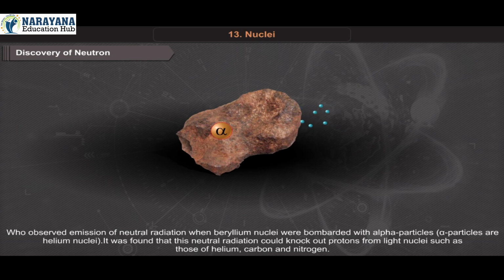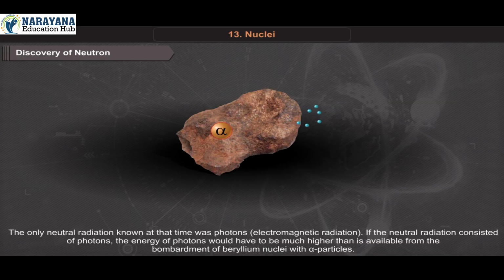It was found that this neutral radiation would knock out protons from light nuclei such as those of helium, carbon and nitrogen. The only neutral radiation known at that time was photons, that is, electromagnetic radiation. If the neutral radiation consisted of photons, the energy of photons would have to be much higher than is available from the bombardment of beryllium nuclei with alpha particles.